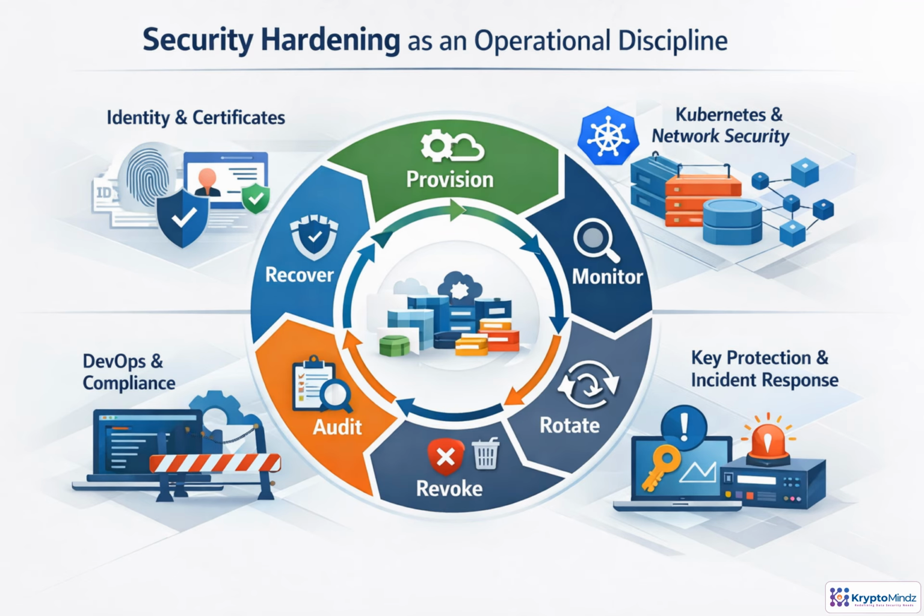Fabric hardening works best as an operating loop, not a setup checklist. You provision identities and policies, monitor behavior, rotate certificates and secrets, revoke access when trust changes, audit evidence, and recover quickly after incidents. Each layer matters: MSPs, TLS, keys, Kubernetes, networks, DevOps controls, and governance. The goal is defense in depth, where least privilege and segmentation reduce blast radius, and security stays aligned with compliance every day.